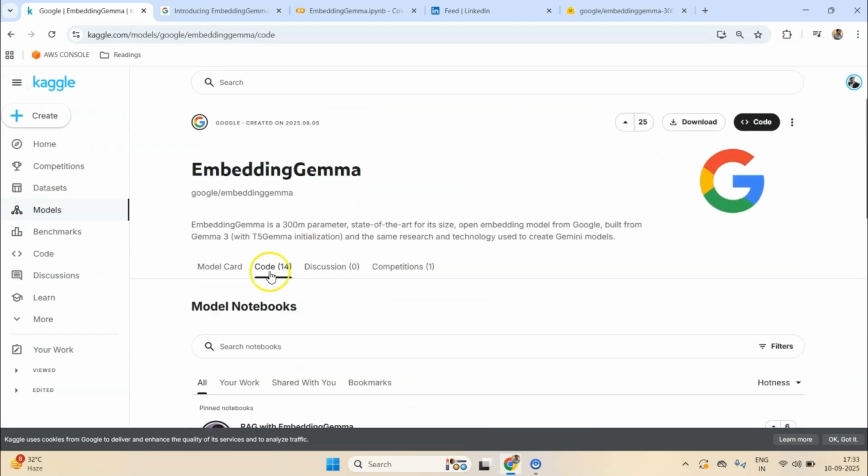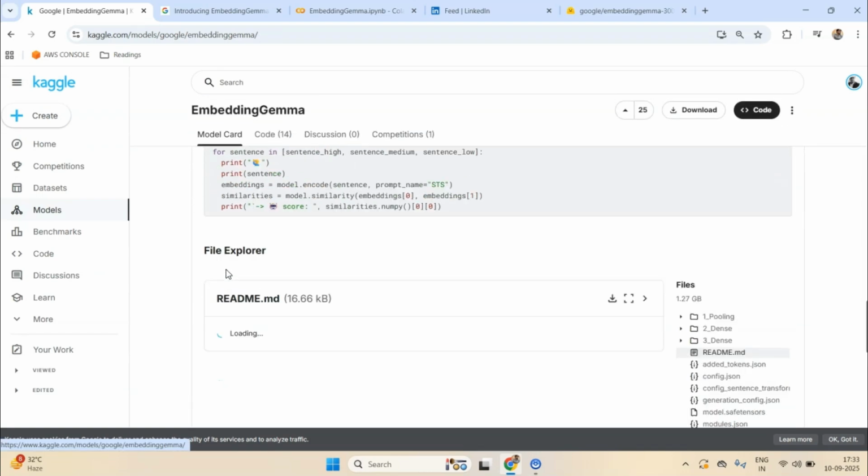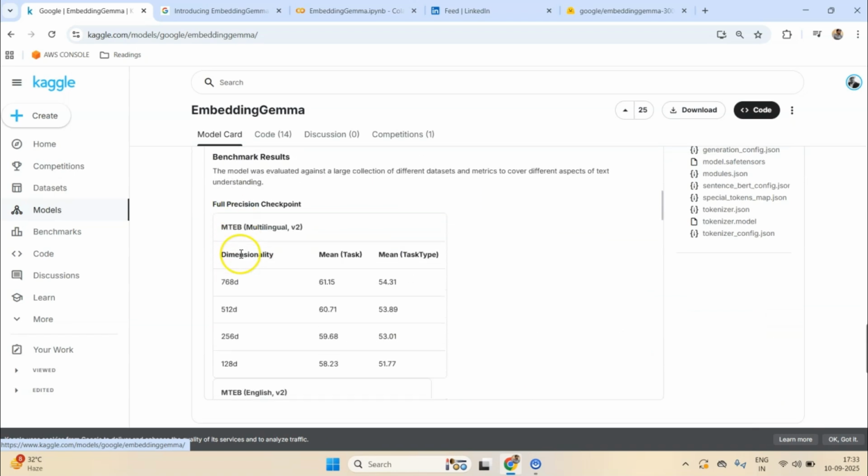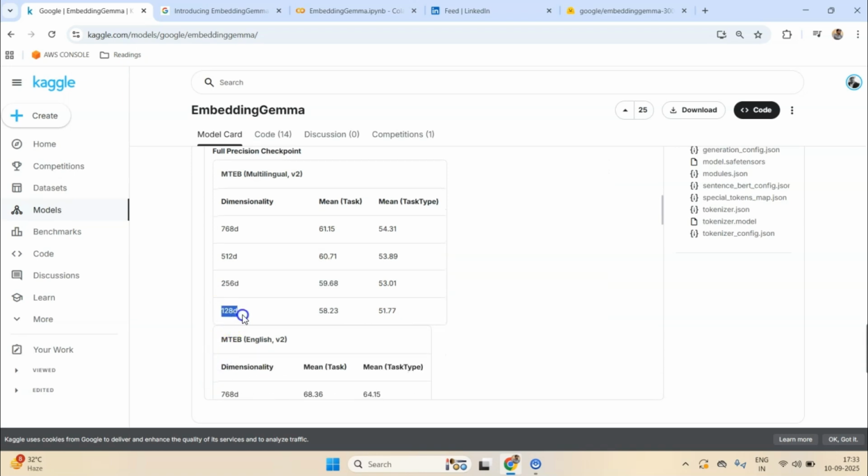On this page you can see its performance. Let me show you. Yeah, so benchmark performance. When they used the full 768 dimensions, this is what the performance was, but they kept decreasing it, and it was seen that even utilizing 128 entries of the vectors, we don't see much reduction in the mean score.